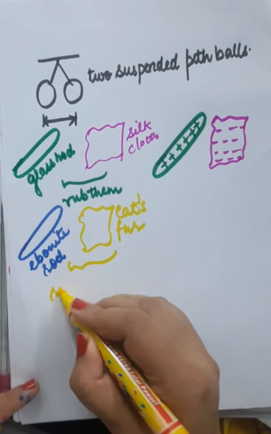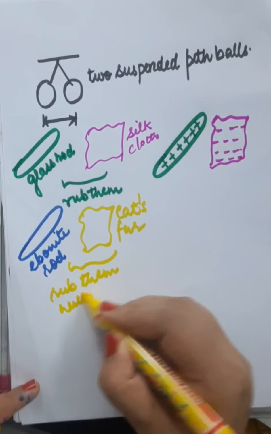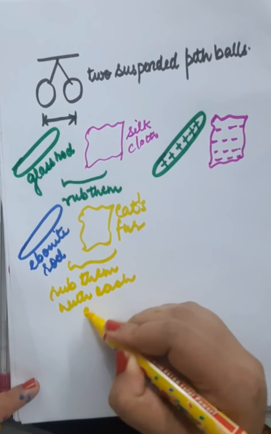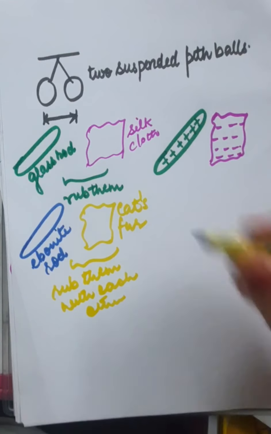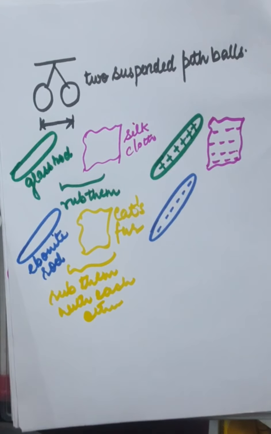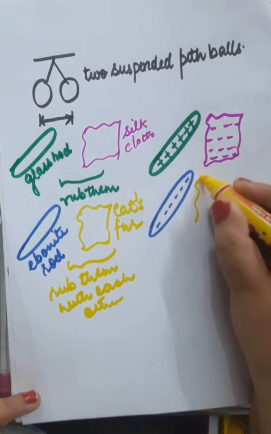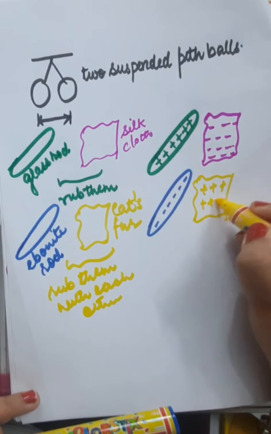Again, rub them with each other. When you do that, this ebonite rod will become negatively charged and this cat's fur will become positively charged.